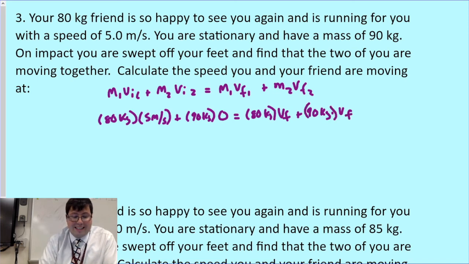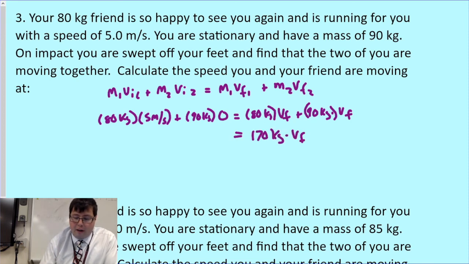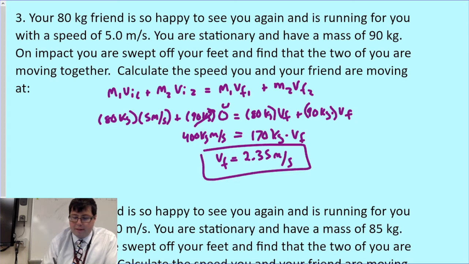Now, because you stick together, these two are the same, and so on this side, this just reduces down to 170 kilograms times VF. The 80 times 5 ends up being 400 kilogram meters per second. So solving that, 400 divided by 170, for my final speed, I end up getting 2.35 meters per second.